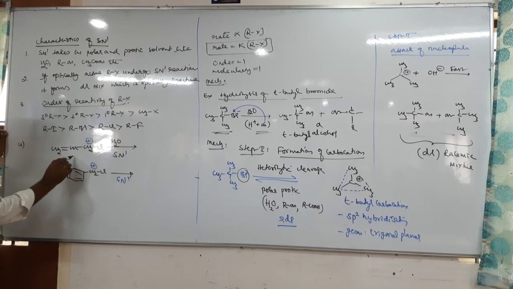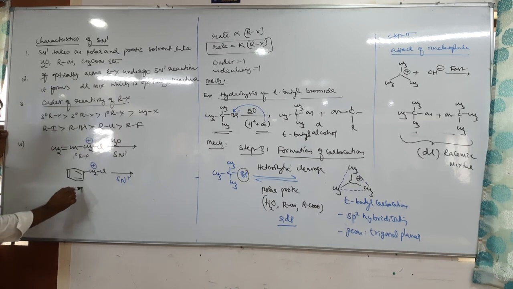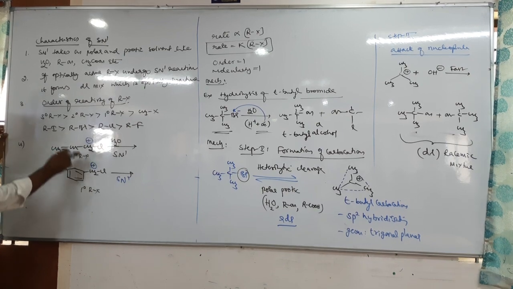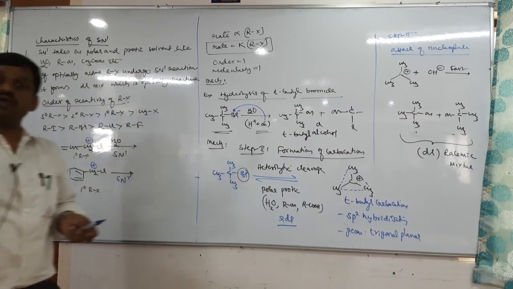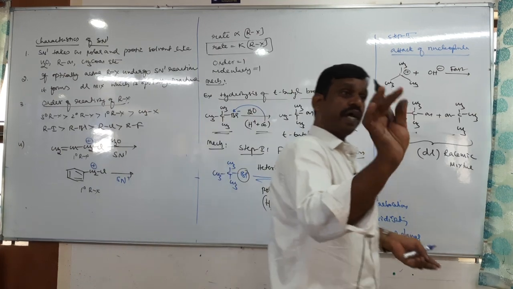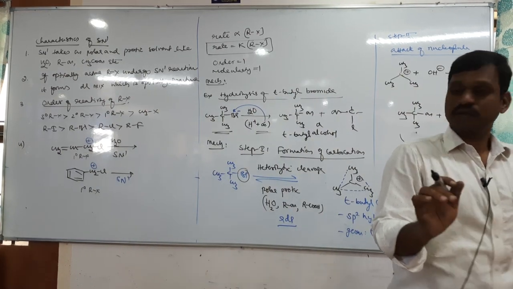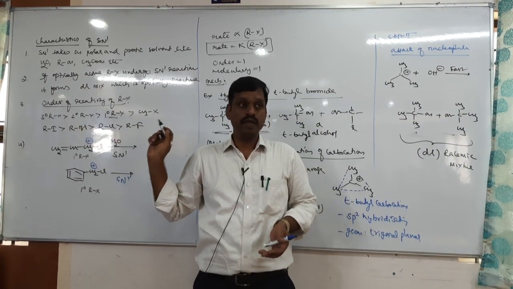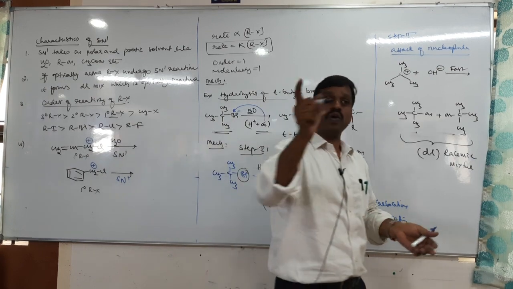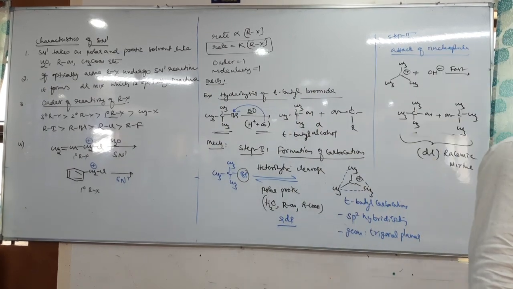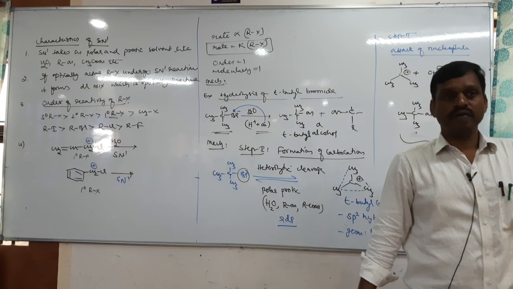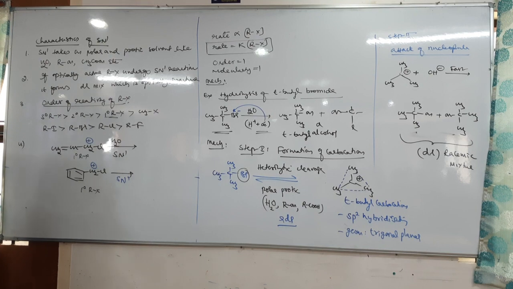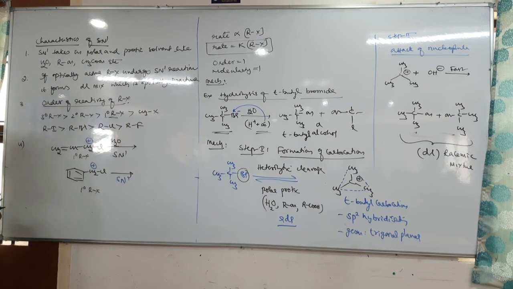But even though these two are what? Primary RX, both are primary alkyl halides. Even though these two are primary alkyl halides, they exceptionally undergo SN1. Usually primary do not undergo SN1 because tertiary is more reactive, not primary. Primary is least reactive. Even though both are primary, they exceptionally undergo SN1 because they form a stable carbocation through resonance. So the fourth characteristic is that allylic halide and benzylic halide undergo SN1 reaction.